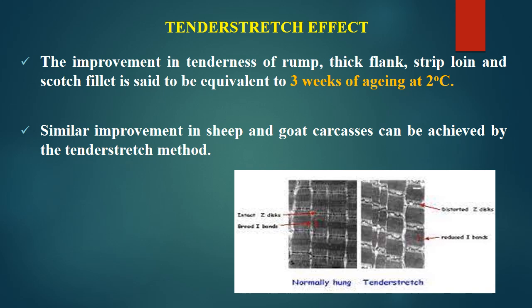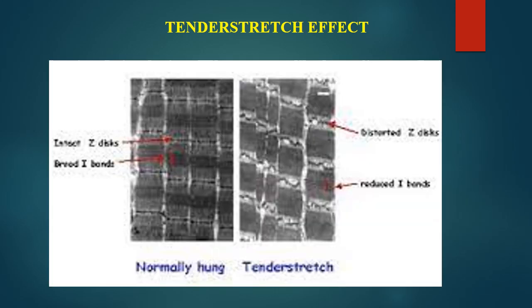We are going to see a picture where we can find the difference in the sarcomere structure due to this stretching and breakage at the Z line. Here we can see the effect of tender stretch at the sarcomere level under a microscopic picture. On the left side we can see the normal hanging, and on the right side the tender stretch method.